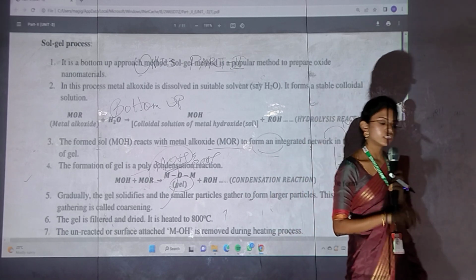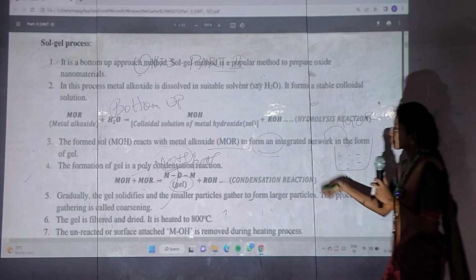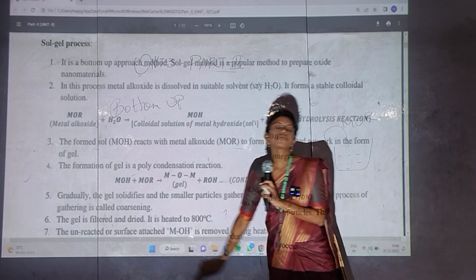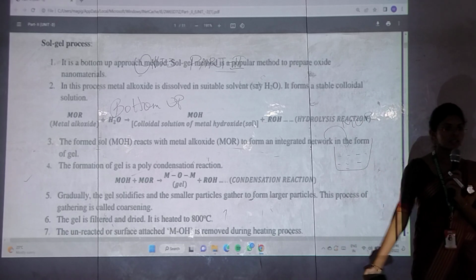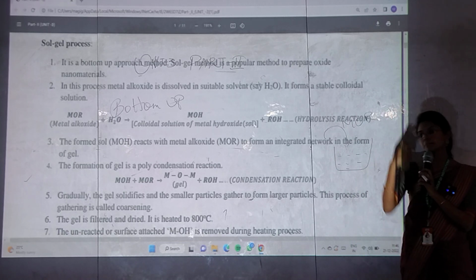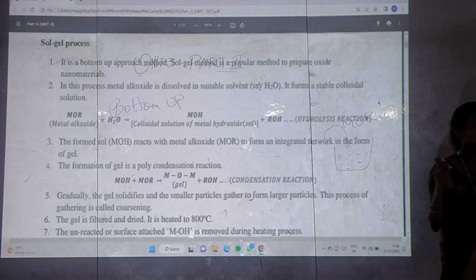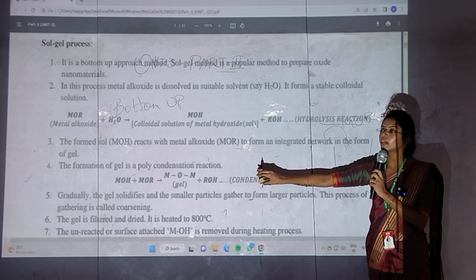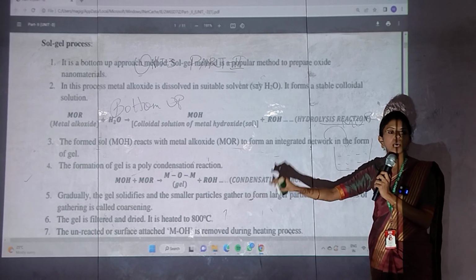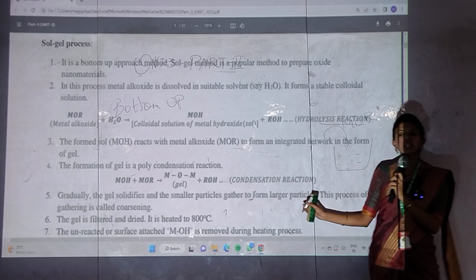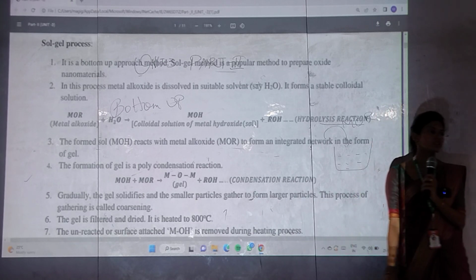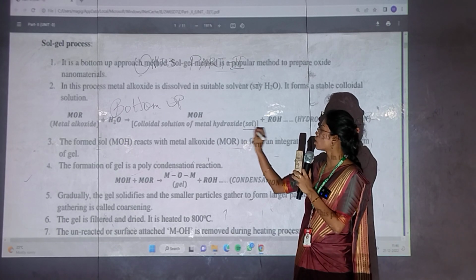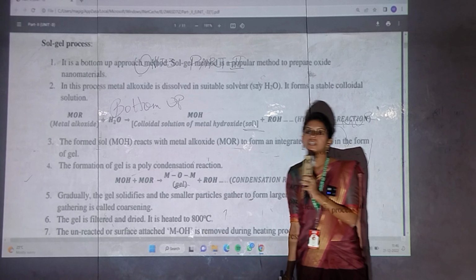In the first step, when water and metal alkoxide are reacted, you will see the hydrolysis reaction. In the second step, when the metal hydroxide and metal alkoxide are reacted, you will see the condensation reaction. So in the first step you get the sol and in the second step you get the gel.